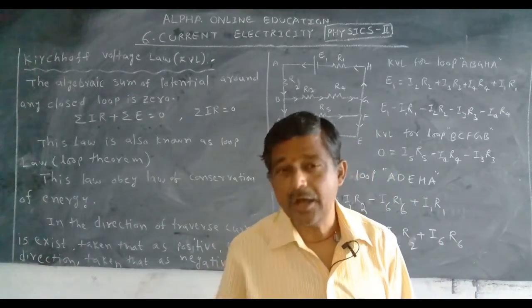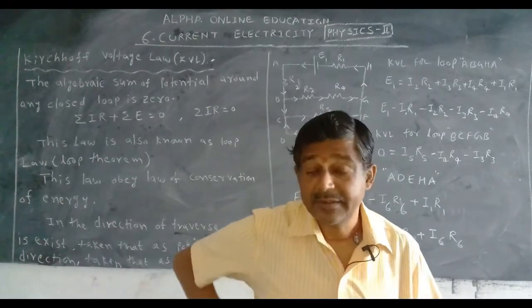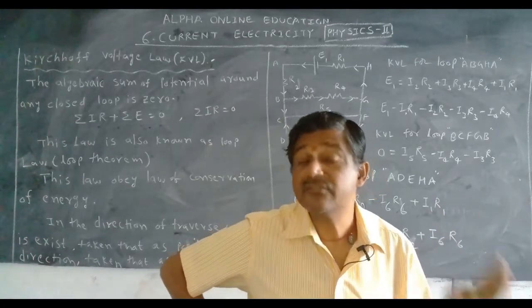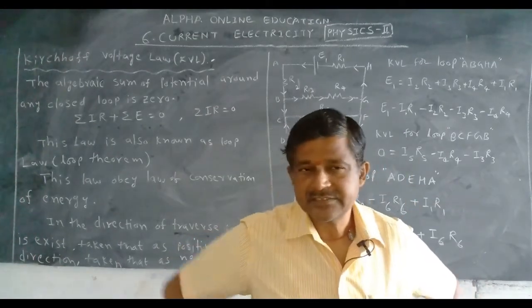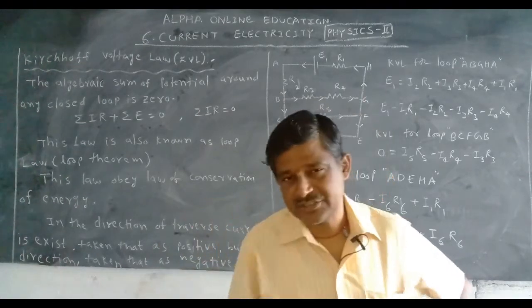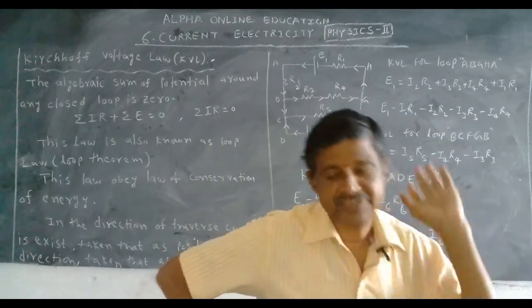Kirchhoff current law obeys the law of conservation of charge, but Kirchhoff voltage law obeys the law of conservation of energy.